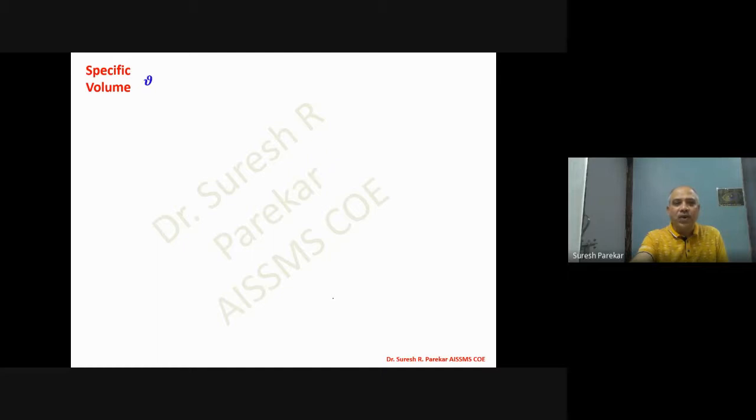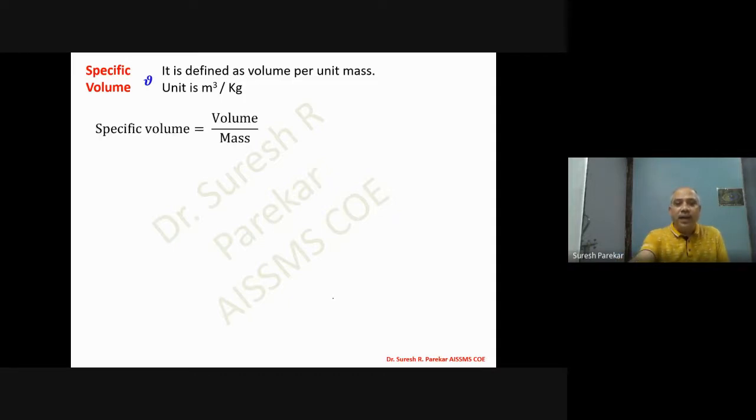Then specific volume. Mass density and specific weight are generally considered for liquids, and for gases we use the term specific volume, which is 1 by rho, that is volume per unit mass. If we write the dimension for it, we get M to the power minus 1, L cube, and T to the power 0.